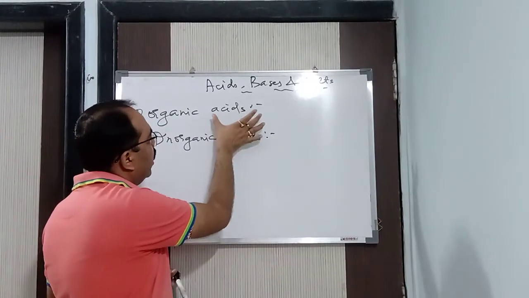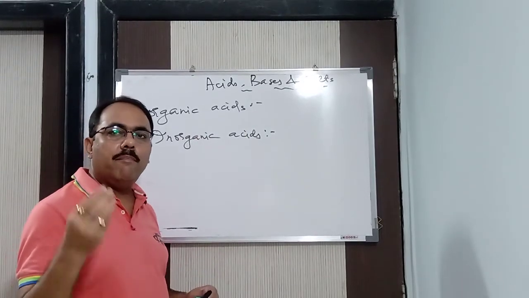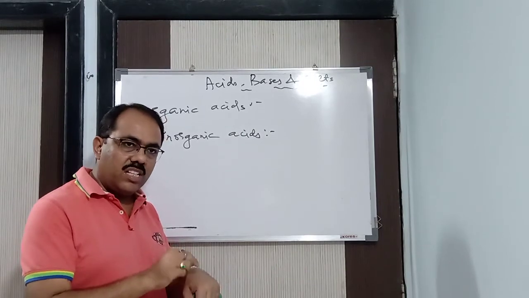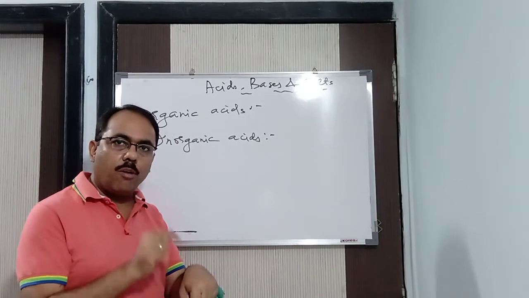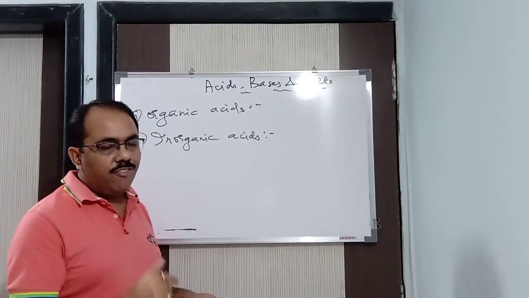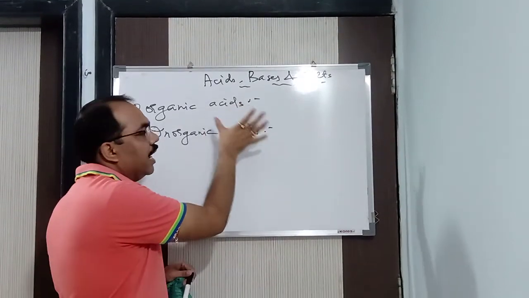The ones which you are getting from plants and animals, like formic acid, you are getting from the bites of ants and wasps. When ants and wasps bite you, you see that itching is there. That is nothing but the sting. It leaves formic acid on your body. So we are getting formic acid from ants and wasps. They are called organic acids.